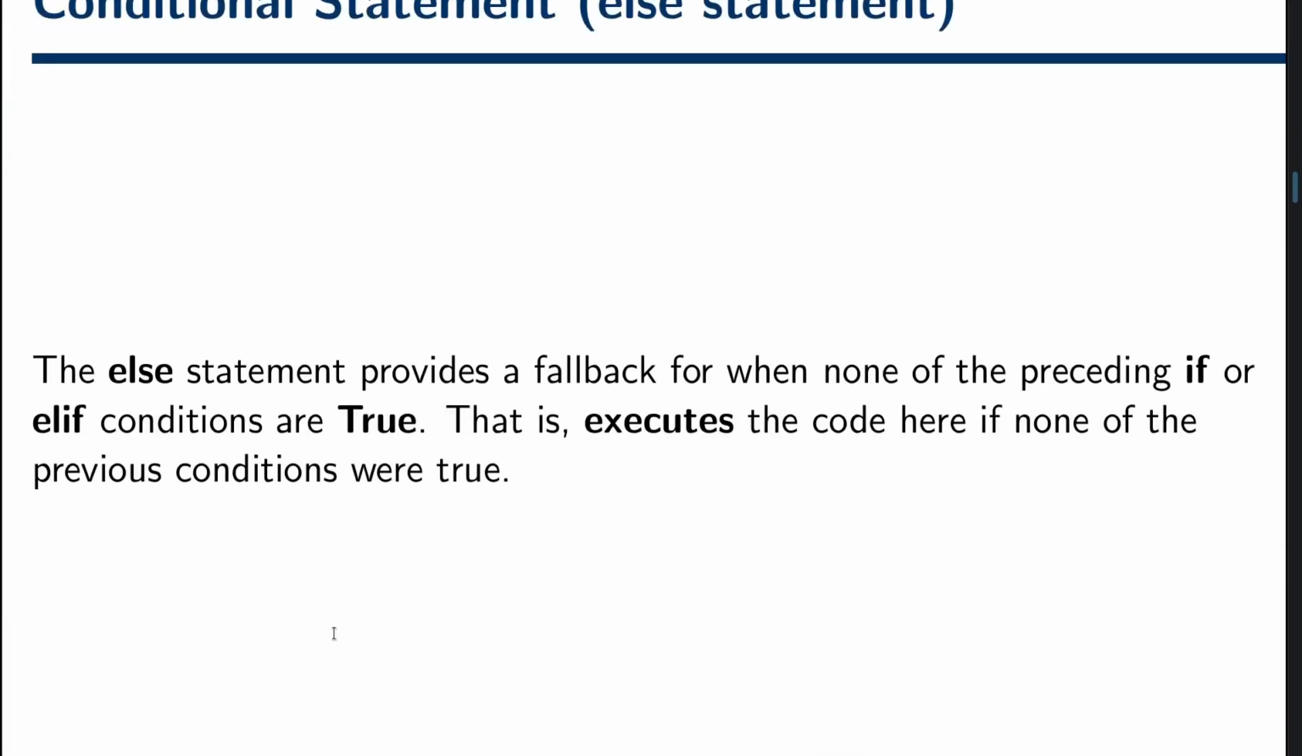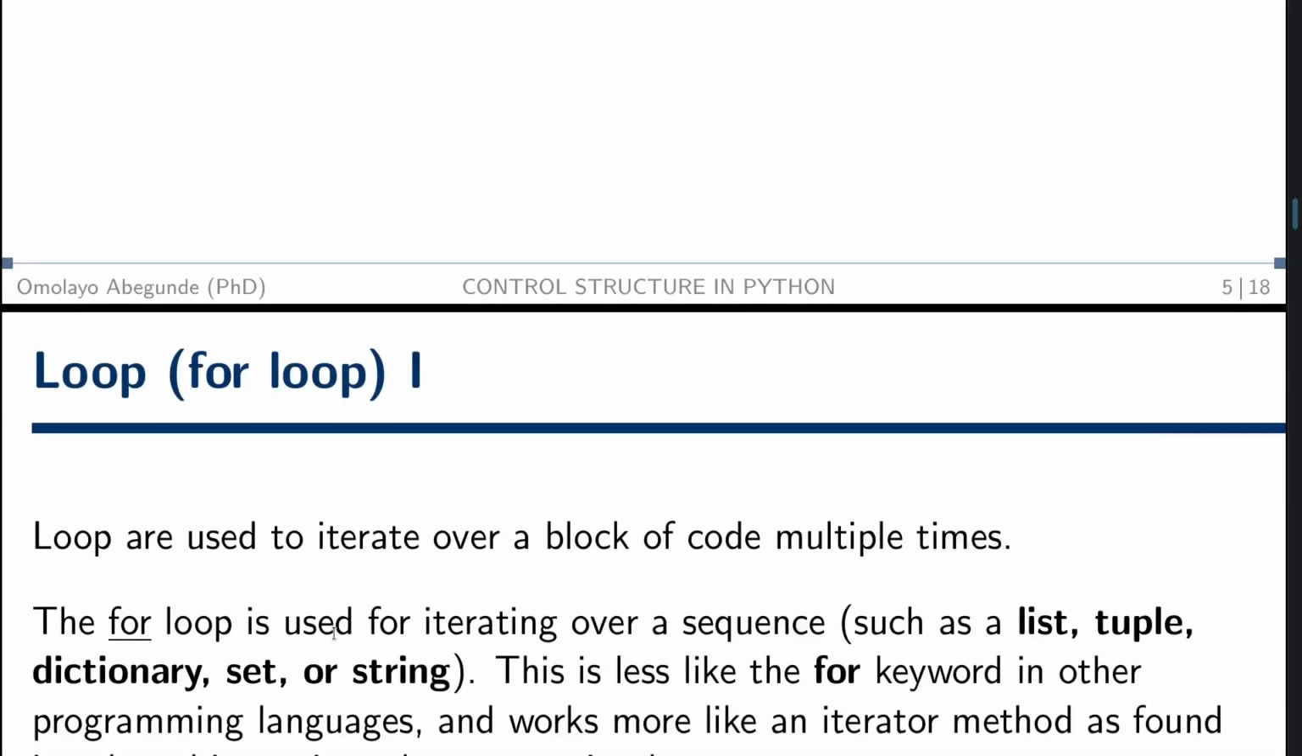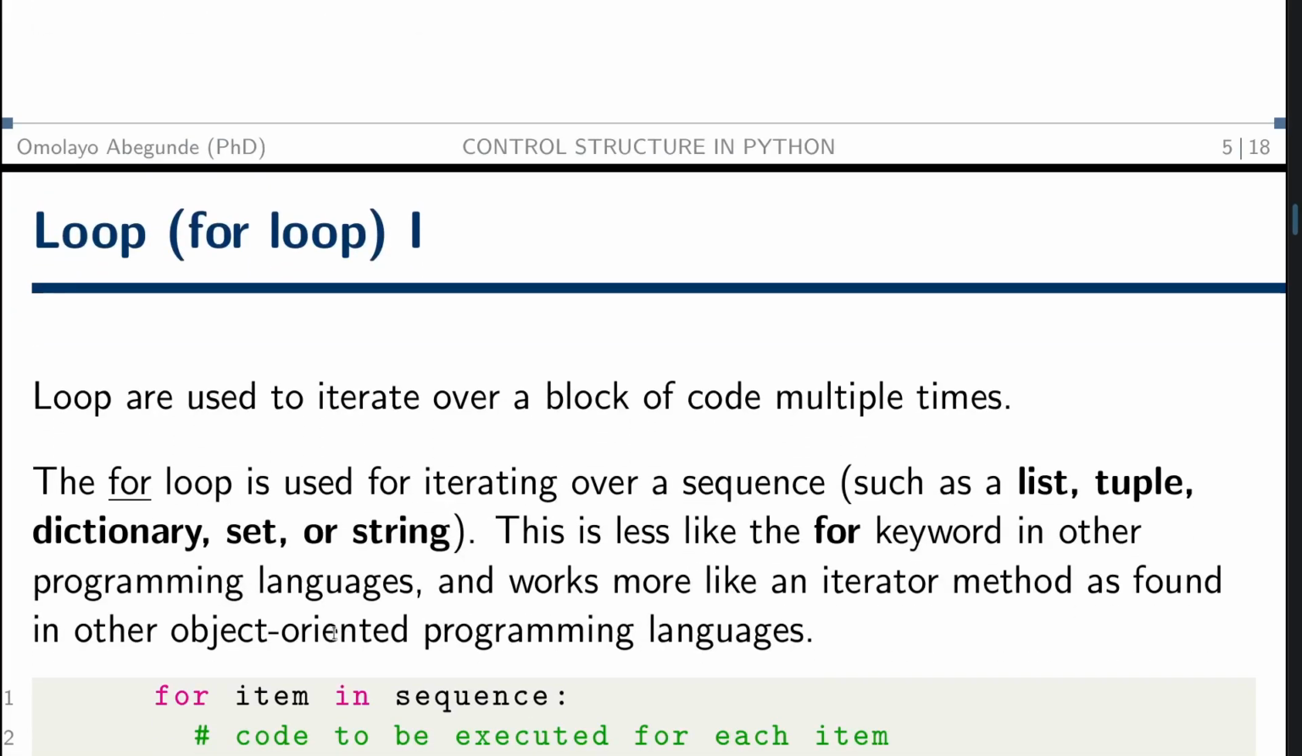That brings me to the else statement. The else statement provides a fallback for when none of the preceding if or elif conditions are true. That is, execute the code here if none of the previous conditions were true. So now I'm going to demonstrate all this code for us